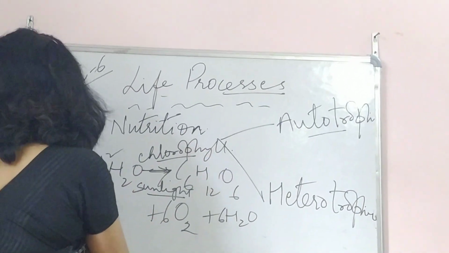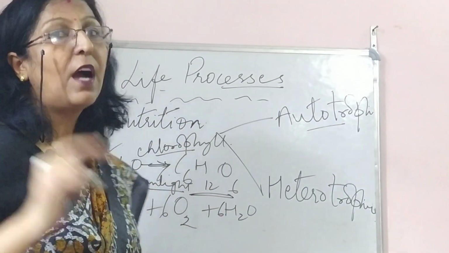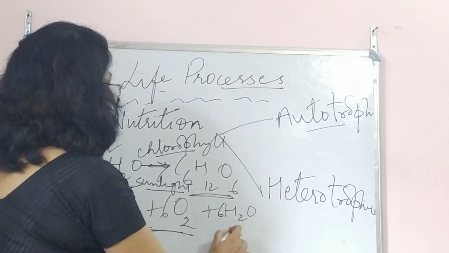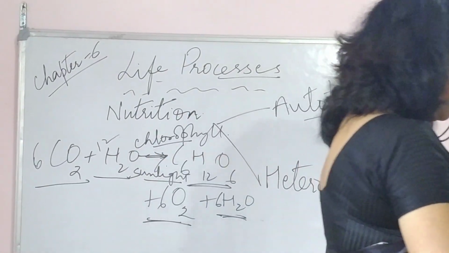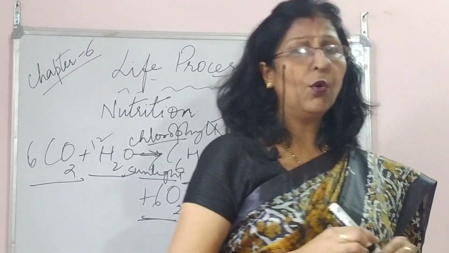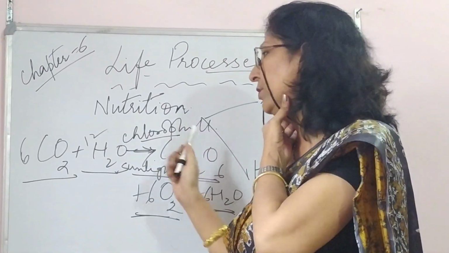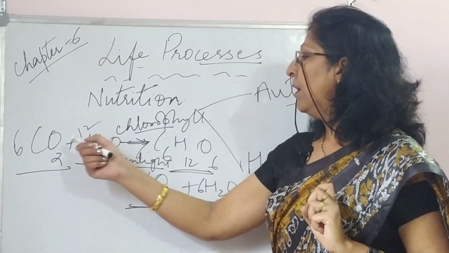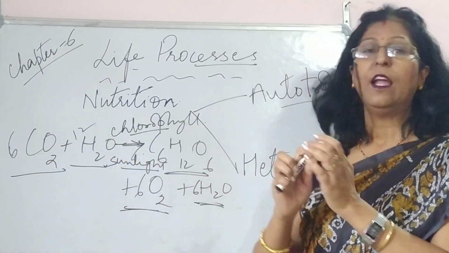This is the requirement: carbon dioxide, water, chlorophyll and sunlight give carbohydrate, or sugar, glucose, whatever you say. Oxygen is released and water is also released. So that is what photosynthesis is: preparation of food, or formation of glucose, carbohydrate, in the presence of chlorophyll and sunlight with the help of carbon dioxide and water.